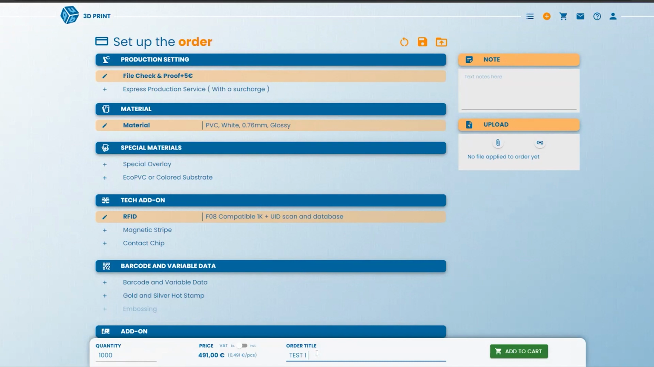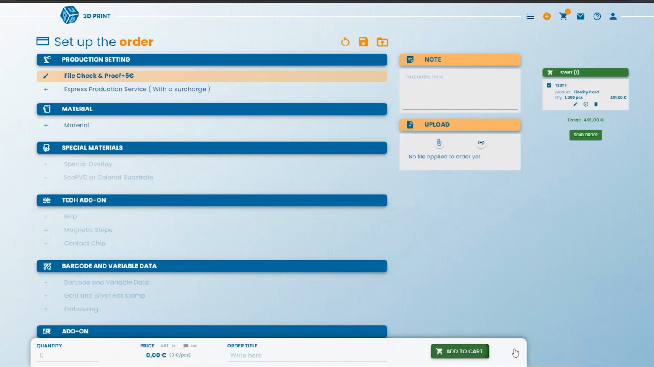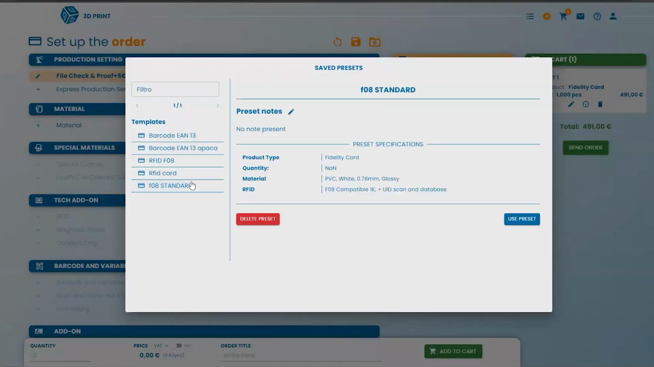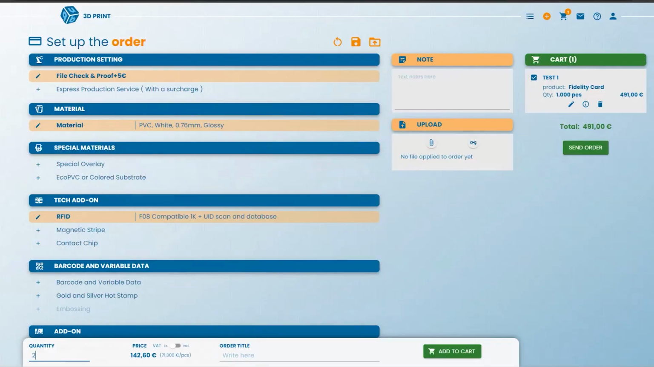Test 1, add to cart. Let me add a new one. Load preset. Again, this is the one to use. See how quick it is. Use preset. Another quantity, 2000, and the card is called test 2. Obviously, I will have to upload a file and artwork, but if I don't do it, I can do it later in the order archive section.